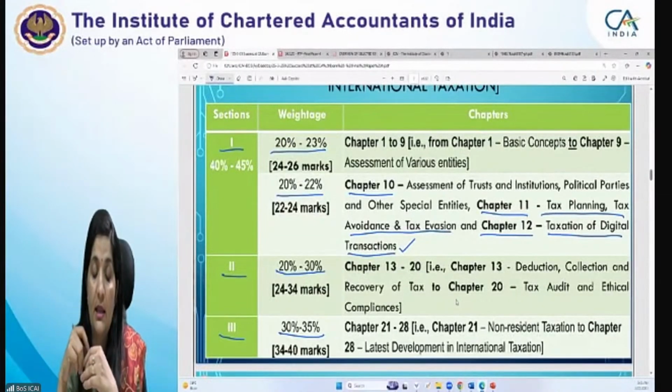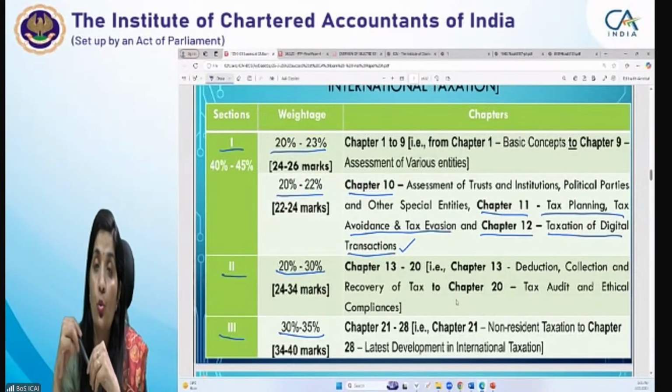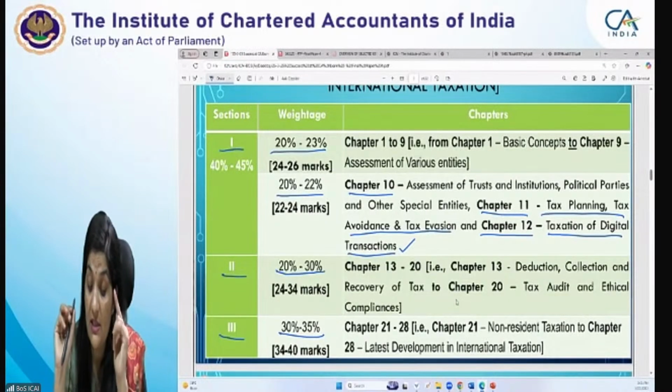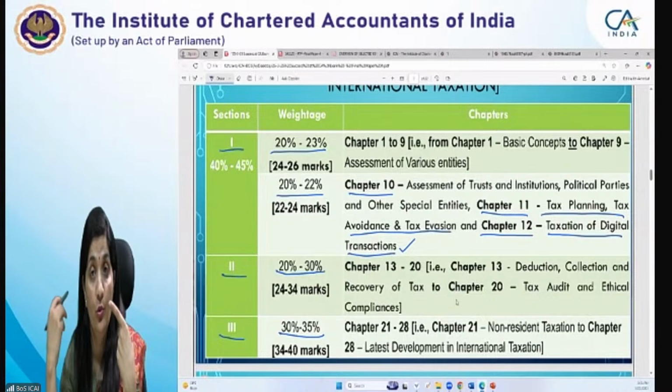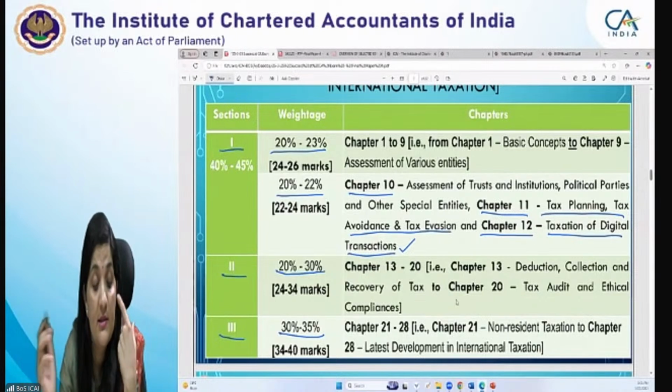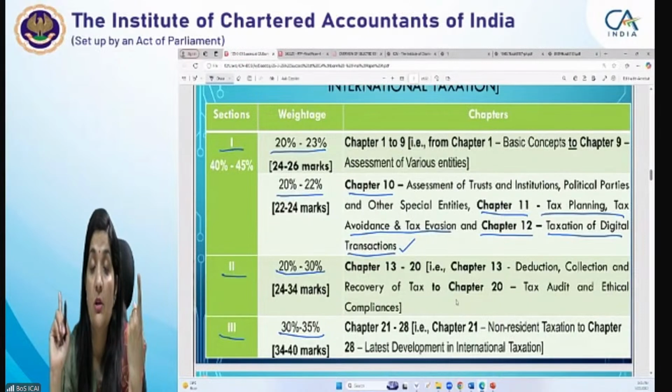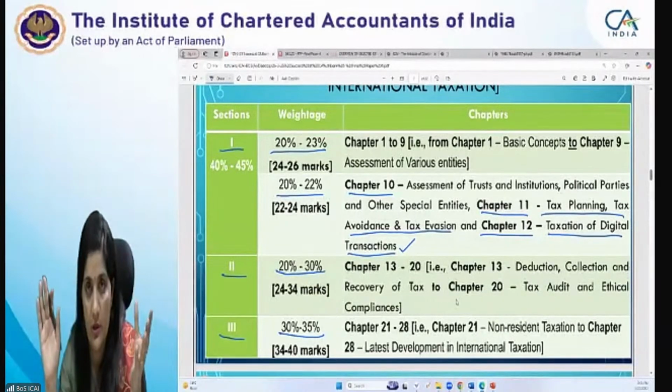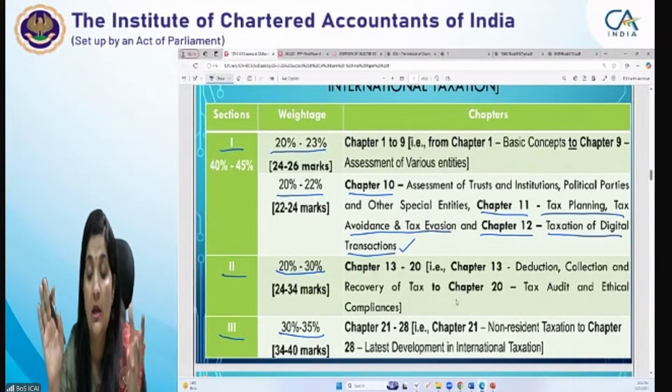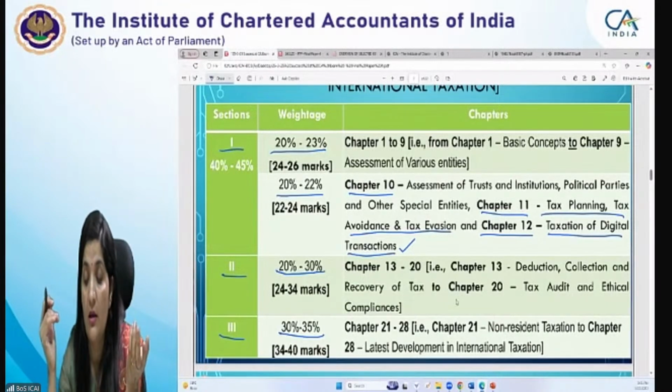ठीक है? Then आपका आया section 2. Section 2 में देखें आपके काफी chapters हैं. But स्ट्रैटेजी के लिए अगर आपको यहाँ पे पढ़ाई करनी है, you have to do the strategy. क्या स्ट्रैटेजी यूज करें इस सेक्शन को कंप्लाई करने के लिए? I must say deduction, collection and recovery of tax is really really very important, very very important. ठीक है, इजी भी है, रिटेन करना भी इजी है, easy to understand भी है. You please do it properly.